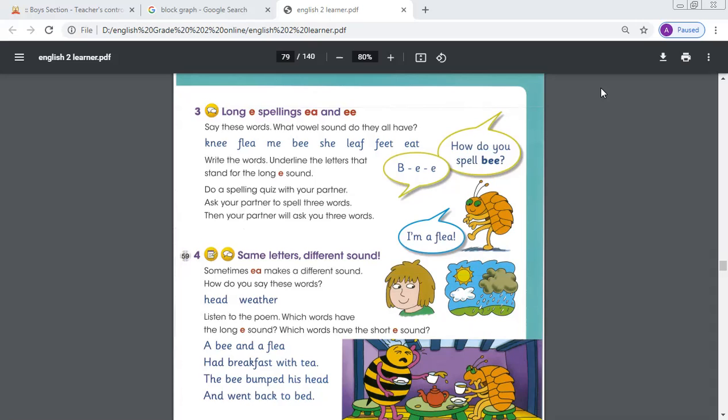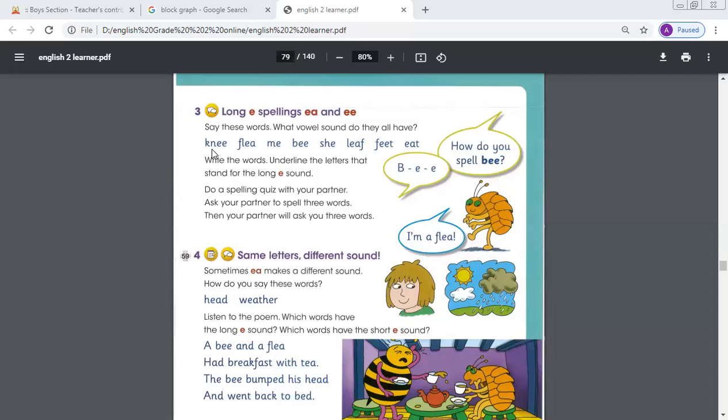Today we start our topic. This is about long E spelling: EA and double E. When after E comes A, then the sound E becomes long. When in any word the double E comes, then also the sound E becomes long.